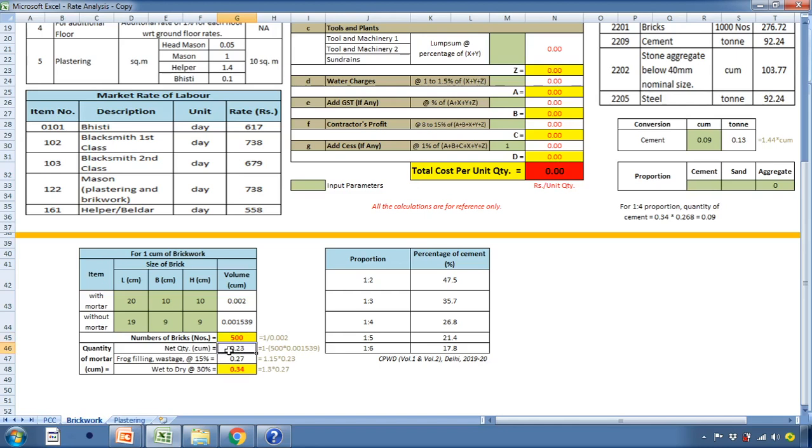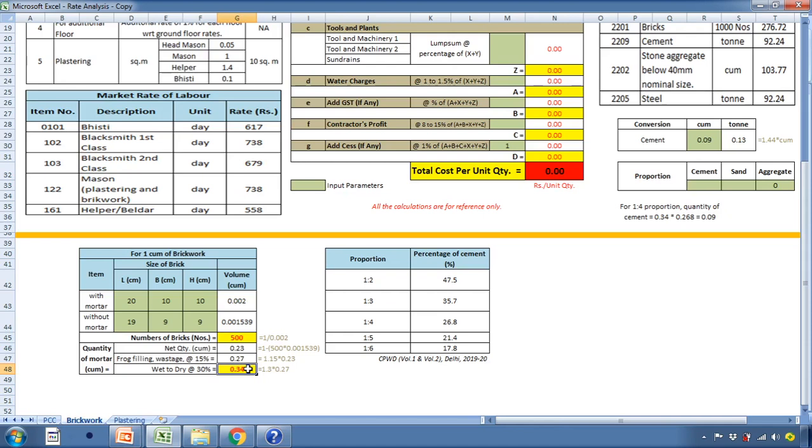Thereafter, this quantity is increased by 15% for frock filling and wastage during operation. So the quantity of cement mortar by increasing 15% is calculated as 0.27. This quantity is further increased for the allowance of wet to dry at 30%. The gross quantity of cement mortar is calculated as 0.34 meter cube. So the quantity of cement mortar required for preparing 1 meter cube brickwork is 0.34 meter cube.